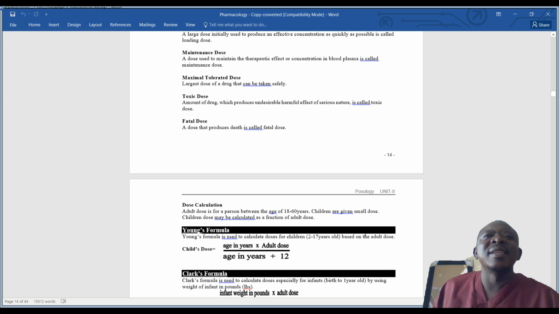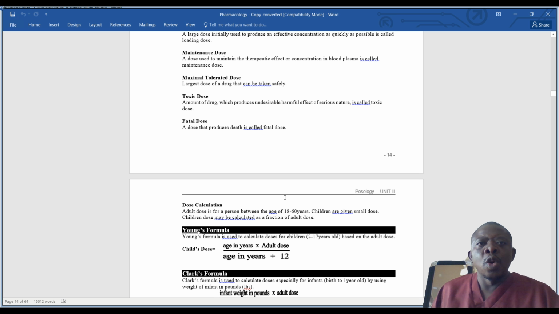You can tolerate a drug. There can be what we call drug tolerance. You are tolerating maximum doses. We have talked about maximum tolerated doses. You can tolerate the maximum, but it does not mean the body has acclimatized or is accommodating this. So this may become toxic and start to degenerate the body. So then we are saying that it becomes toxic. So from toxic dose, it can become a fatal dose.